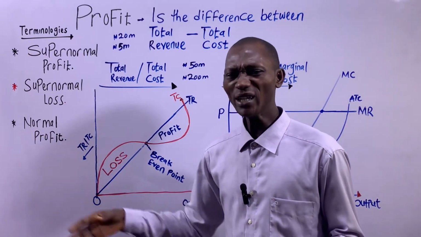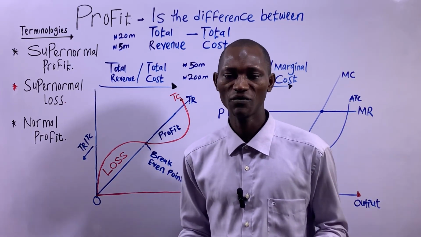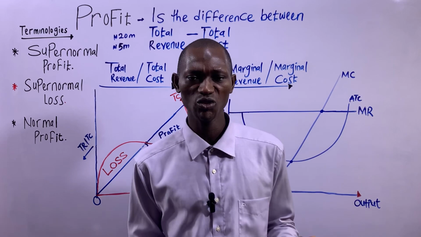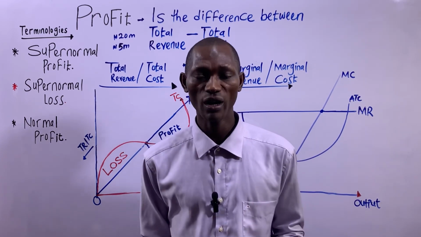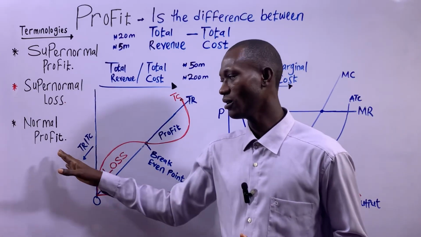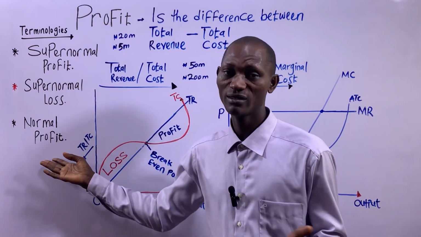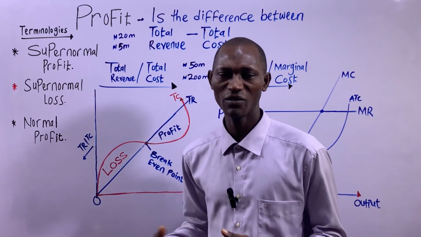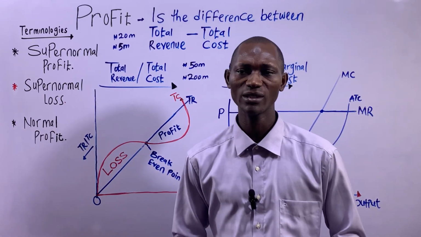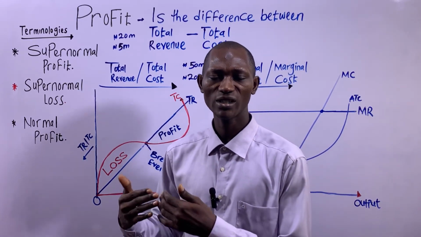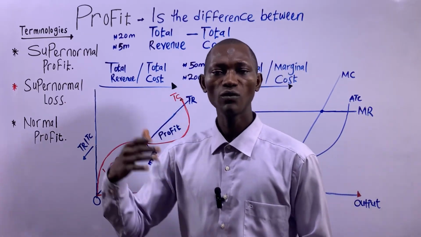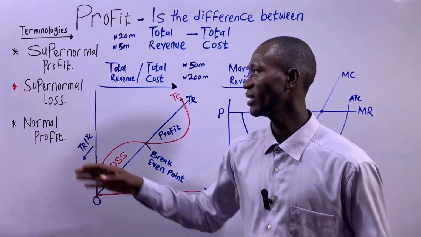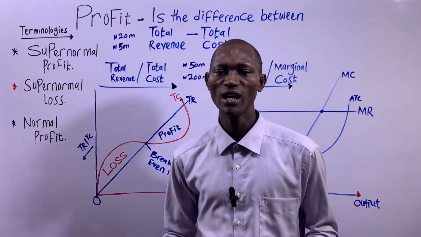So when a business makes normal profits, what that simply means is that the business is barely doing well, and the owner of the business will be undecided whether to continue to stay in that sector where this profit is made, or move resources to another sector where there exist supernormal profits.